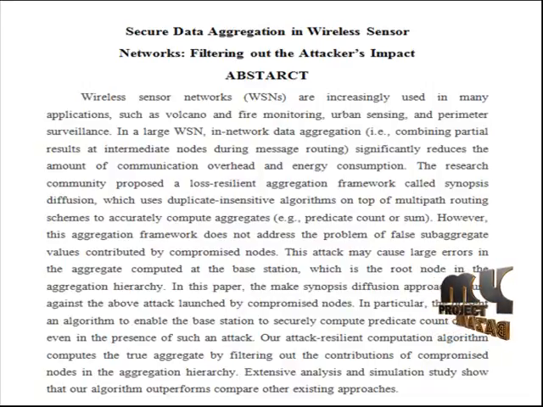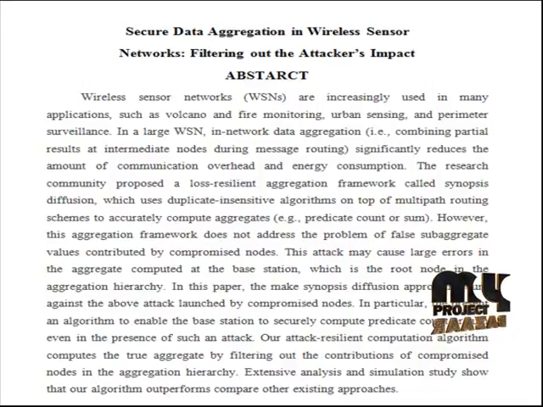Wireless sensor networks are increasingly used in many applications such as volcano and fire monitoring, urban sensing, and perimeter surveillance. In a large WSN, network data aggregation significantly reduces the amount of communication overhead and energy consumption. The research community proposed a loss-resilient aggregation framework called synopsis diffusion, which uses duplicate-insensitive algorithms on top of multipath routing schemes to